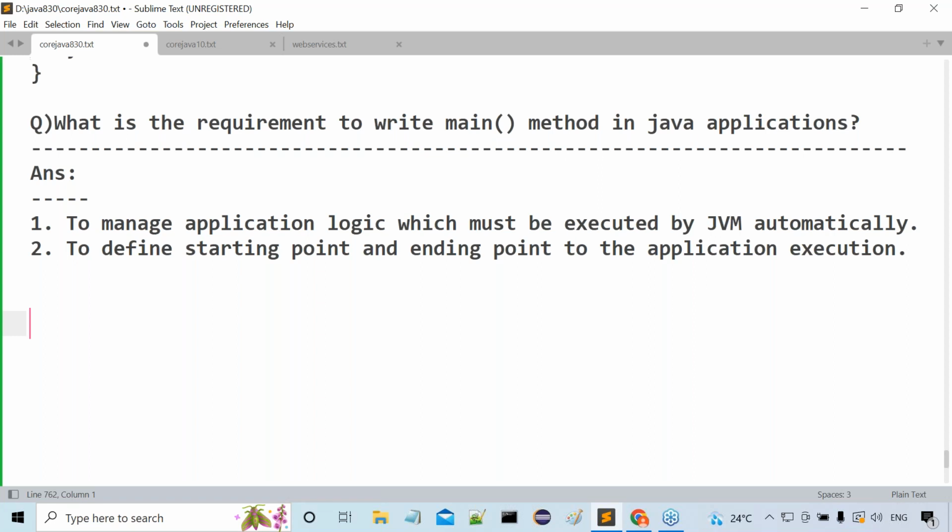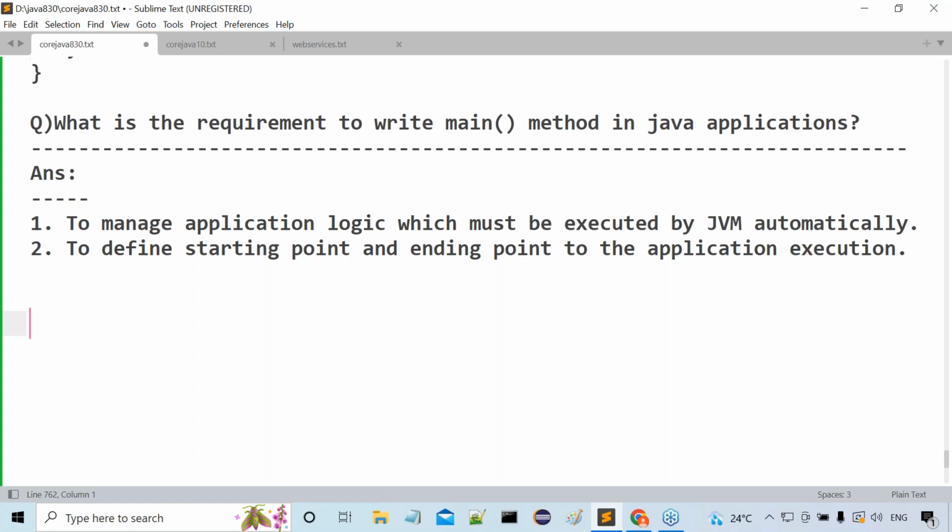Import statements onwards, we started. Now look at it. What did we discuss today? Import statement onwards we started. Am I right or not? Tell me, what is the purpose of the import statement? To import classes and interfaces from a particular package. Am I right or not? To import classes and interfaces from a particular package, we are using what? Import statement. That's okay, good.